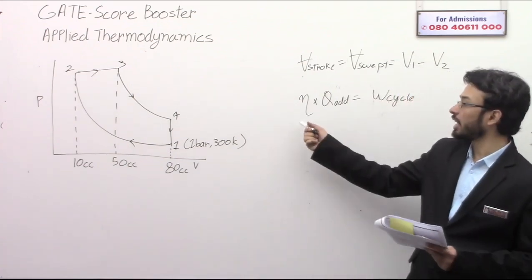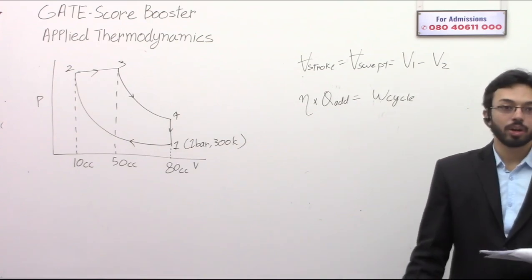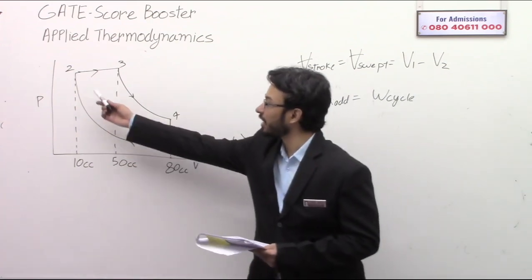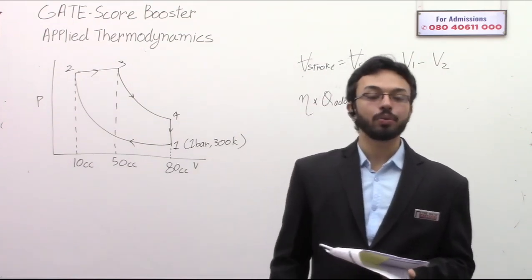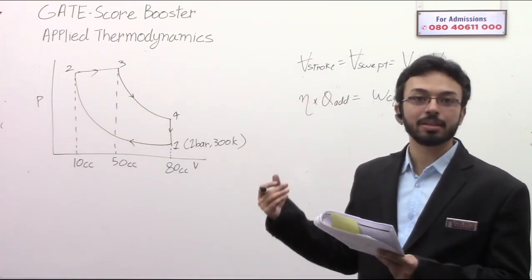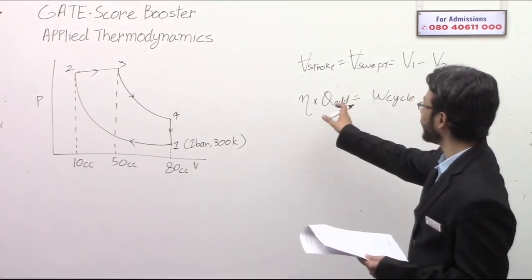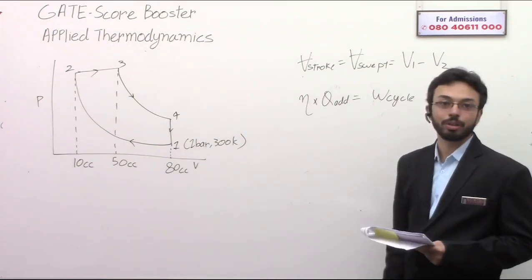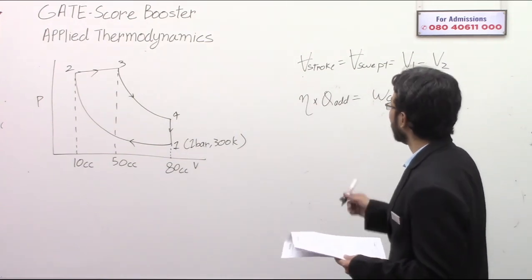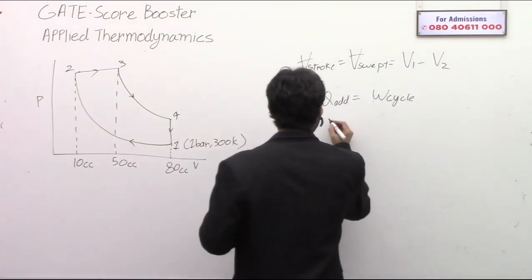Heat is added in only one process, so we can simply do it here. For calculating this heat addition, I will need, let me write it down, Q added.